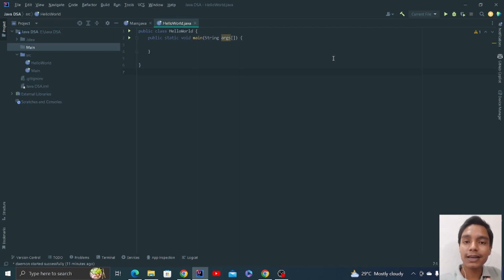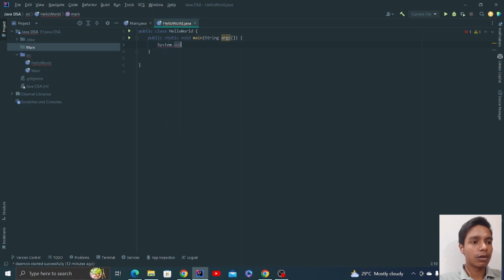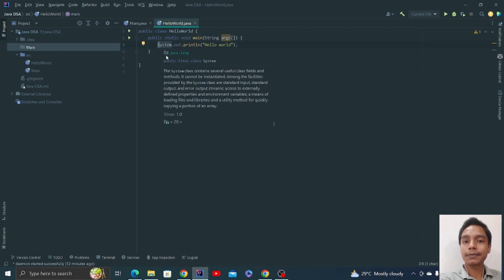What is a compiler? Compiler basically checks, suppose, let's see, System.out.println, and here I'm going to write hello world. Now the compiler doesn't know System.out.println. But there is a particular binary code referring to this capital S, and once the compiler comes to this S, it will convert this capital S into that binary code, so that computers can understand what I want to tell them.